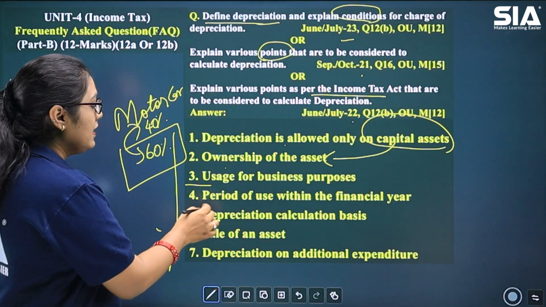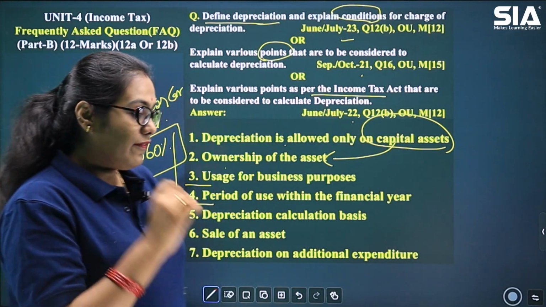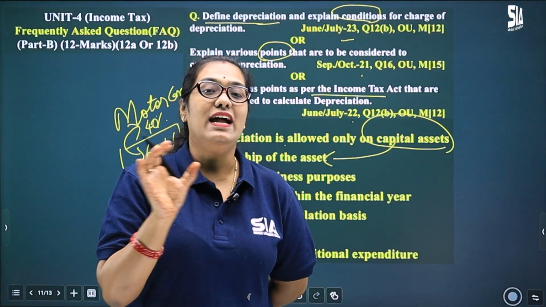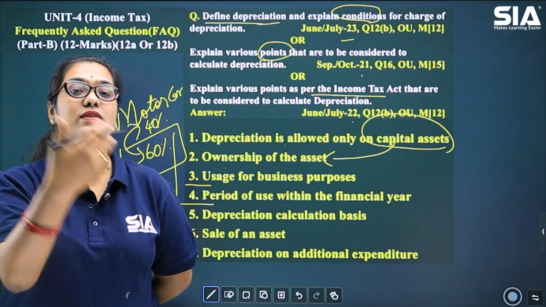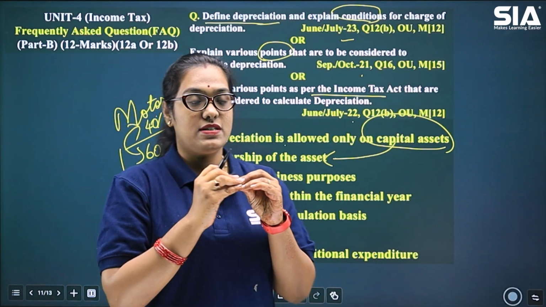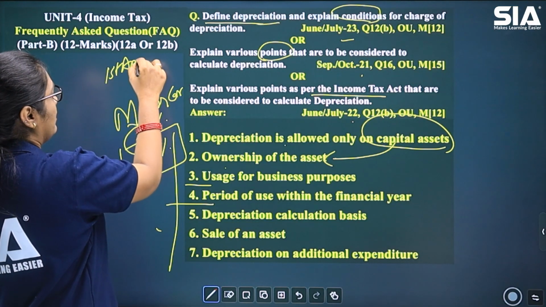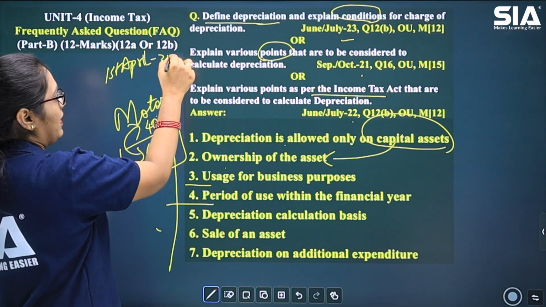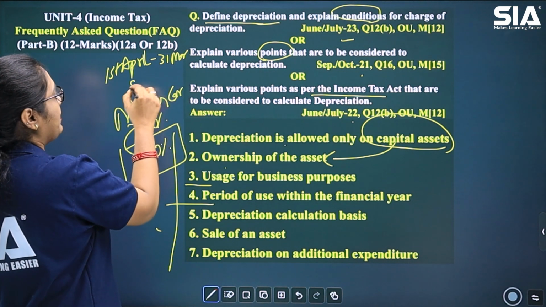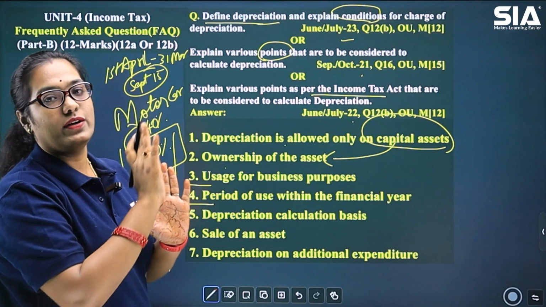The next thing is period of use within the financial year. That means the asset should be used in that financial year, or it belongs to that financial year. Now, let's say within the financial year, which starts from 1st April to 31st March, somewhere in September 15th, a new machine was brought into the business.